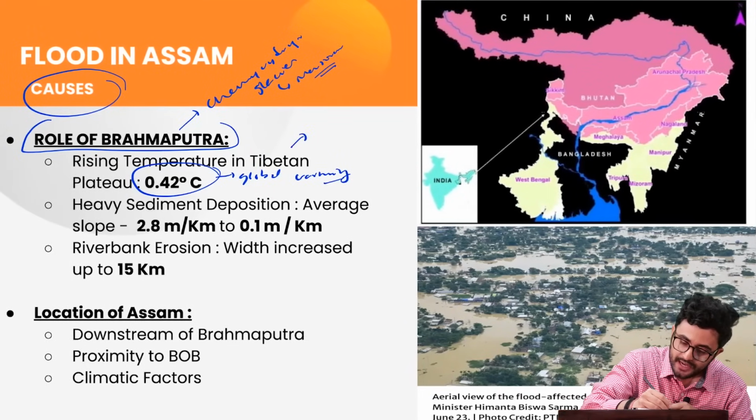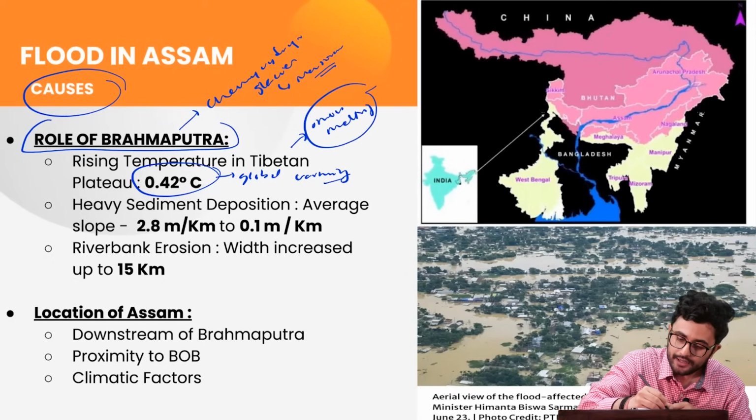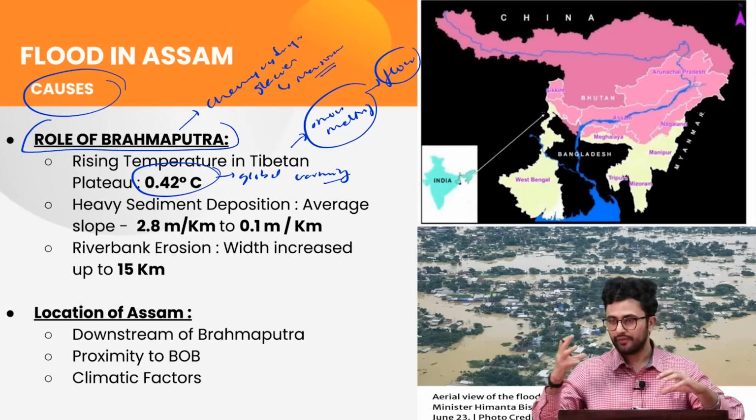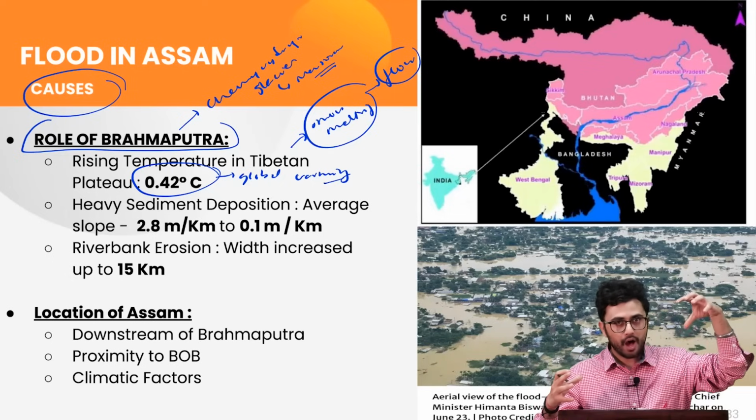So it is obvious that because of this warming, snow melting will take place, and thus the flow of the river will drastically increase.